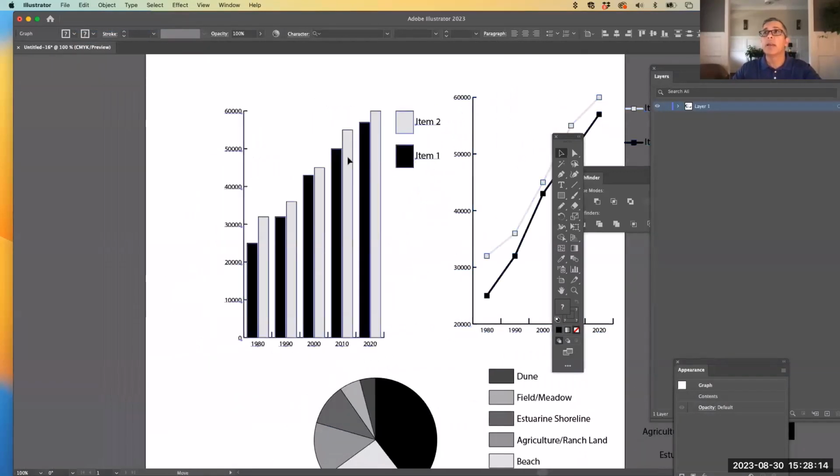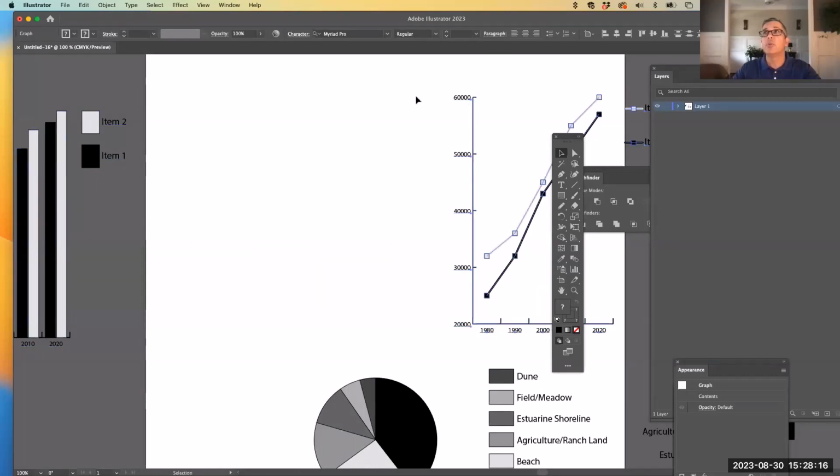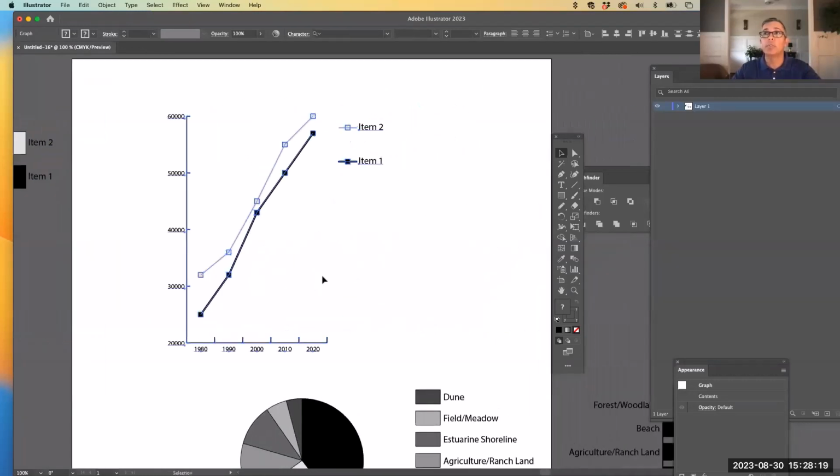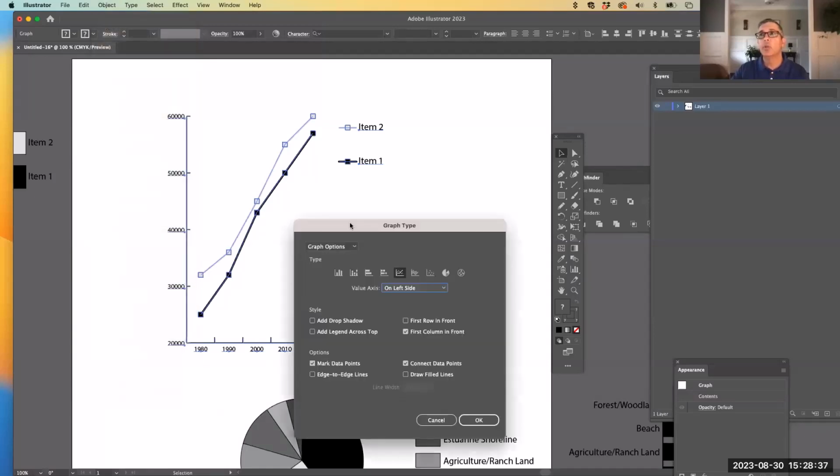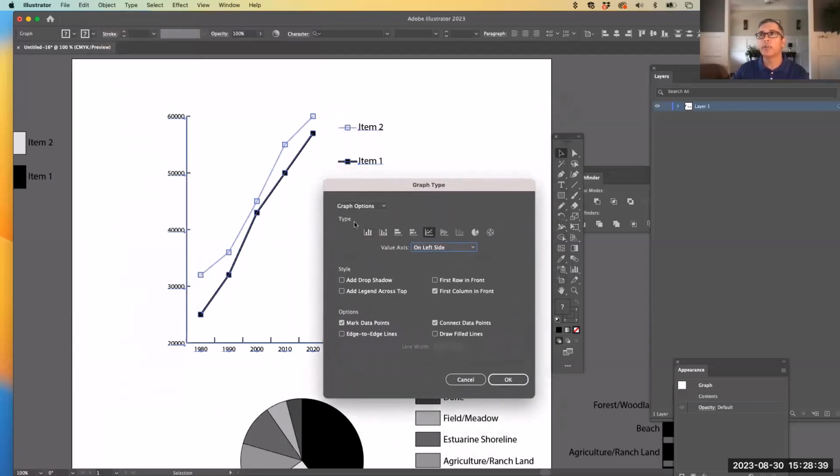measurements on the left side of your fever lines, in case you ever do want to start at 0. So this is a line chart here, and it's starting at the bottom at 20,000. So we're going to reset this so it starts at 0. So I'm going to go up to the upper left here, object, graph, and type. And you'll notice at the upper left of the dialog box, it appears there's a graph options button. I'm going to click on that, and there's a drop down with 2 other categories. I'm going to go to value axis.